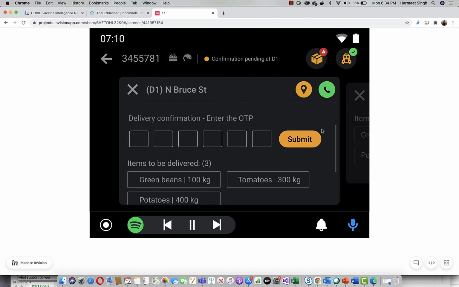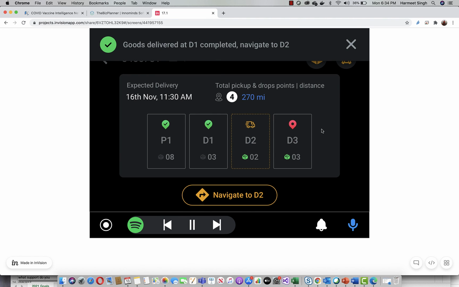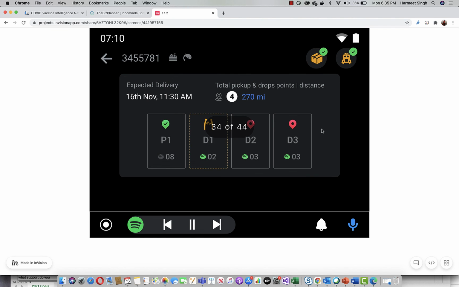The end customer's number has been registered, so the OTP can be sent to the receiving party or the end customer, and in our case this can be the organizer of that camp for COVID vaccine or the chief doctor or whoever, and they can just share the OTP with the driver to confirm the shipment delivery, right? And similarly, the driver will then be navigating to the other delivery points.